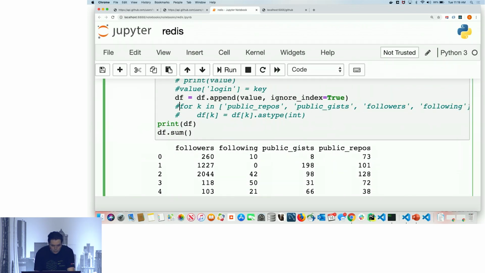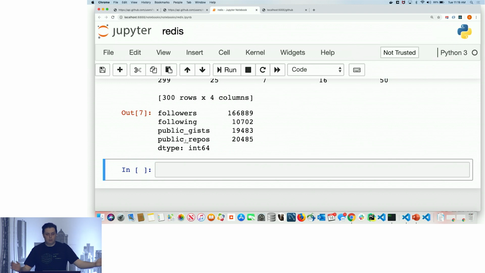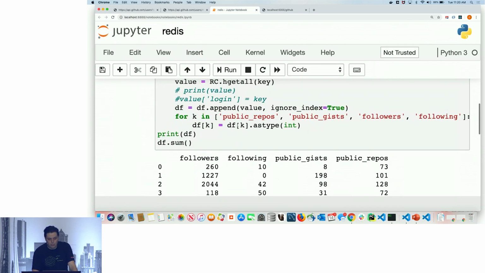So this is, again, something a data scientist would typically be doing. And hopefully it works. Great. So followers, we see total number of followers for all of the users. We see total number of following and so on. So we simply did a very simple aggregation in a Python data frame. It's called df sum. And now we have the combined statistics.